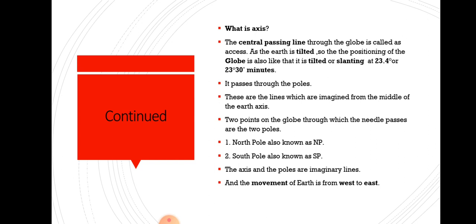The movement goes on from west to east, from the left hand side of the globe to the right hand side. This is the actual movement of the earth, and in the same manner we see the globe, refer to the globe also.